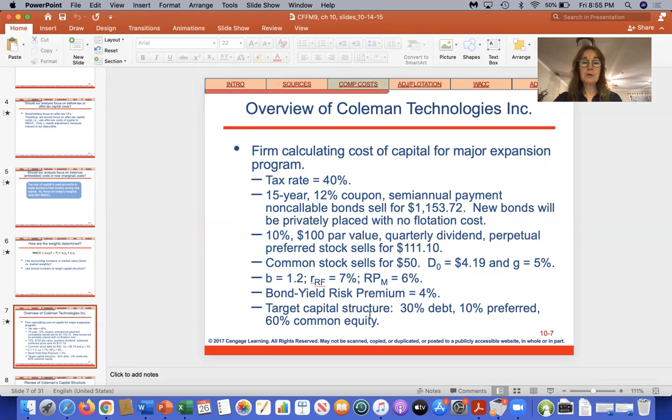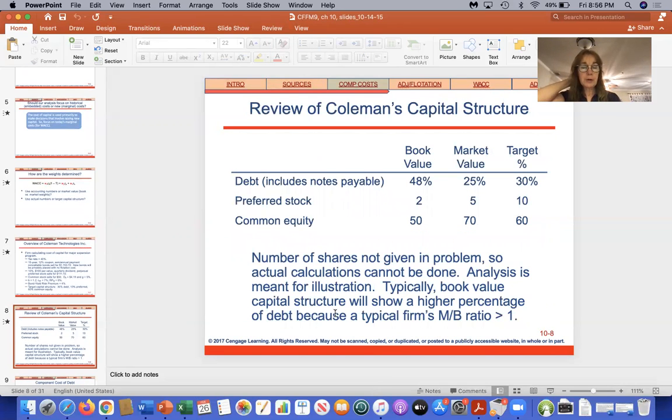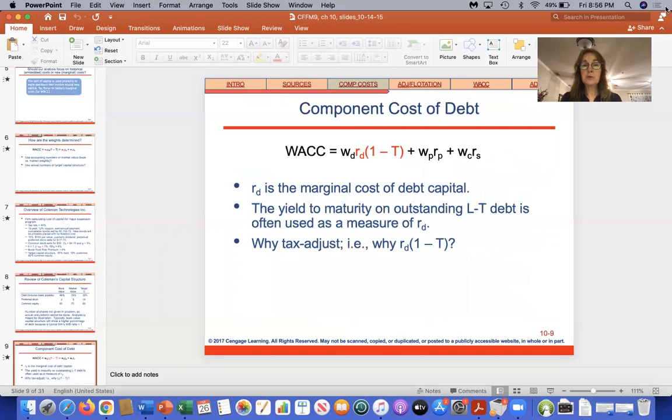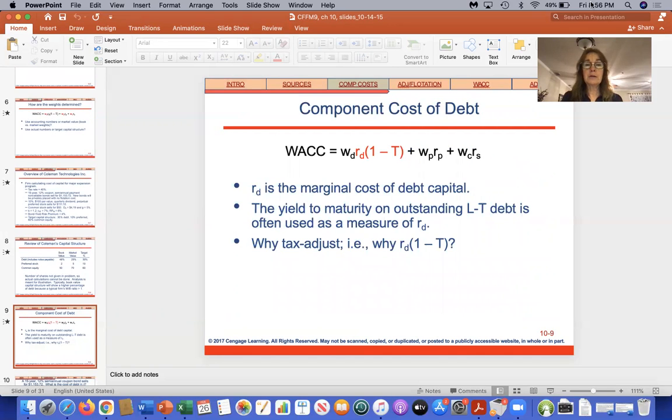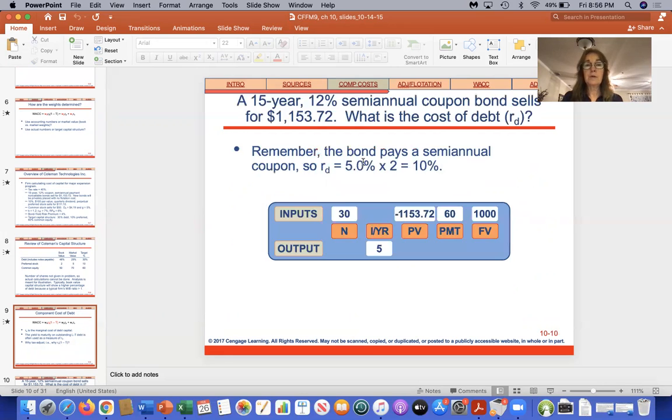And this is the capital structure. They issue 30% debt, 10% preferred stock, and 60% common stock. So those are our weights, 30, 10, and 60. Okay, so the next thing we're going to do is calculate, and here's their target capital structure. That's the weights right there. Next, we're going to calculate the cost of debt. So let's go to the next slide and calculate this after-tax cost of debt.